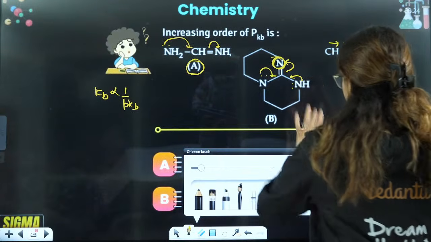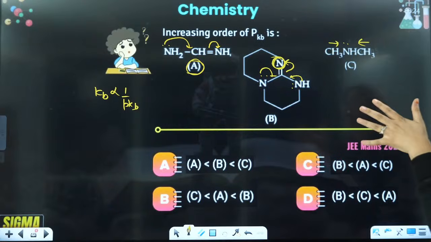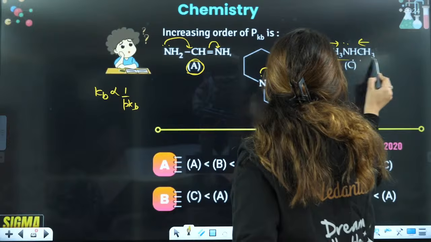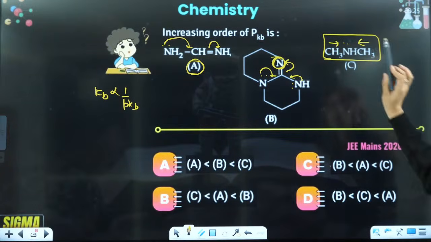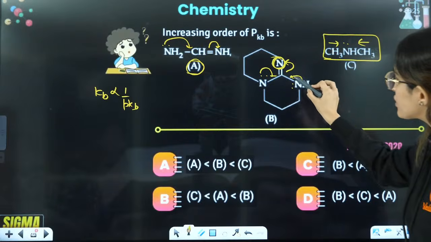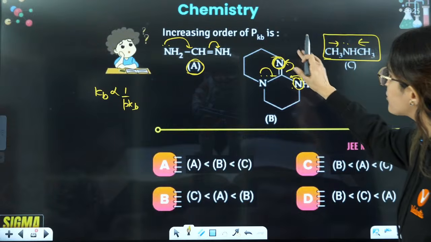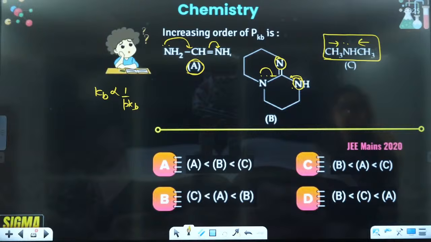We are just going to check the availability of electrons here. Here electrons are being donated. Here the electrons are always available, right? They are not being donated, so they are always available. Here electrons of this nitrogen are being donated, and this nitrogen has availability of electron here, right? So maximum availability is in C.